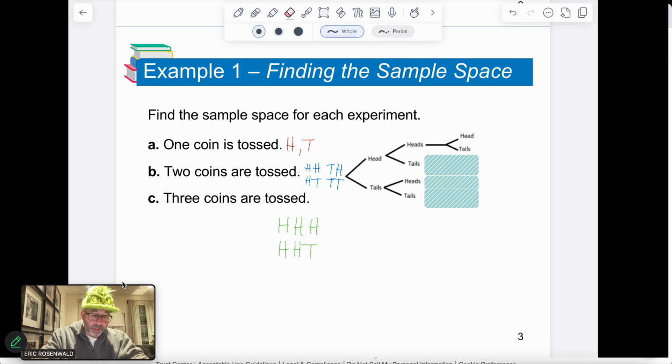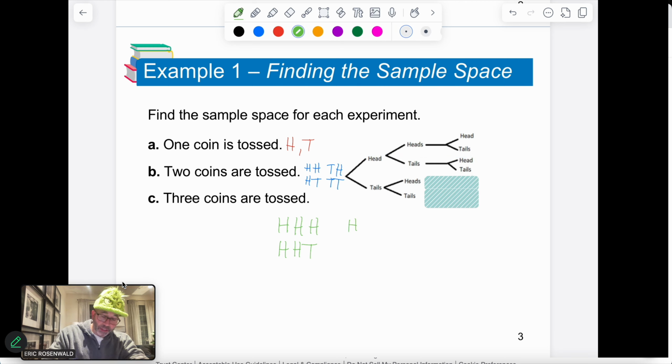Let's go for the next one. Ready? I can have heads, tails, heads. I can do heads, tails, tails. So let's write down those possible outcomes. Heads, tails, heads; heads, tails, tails. Okay, so that's 2 more outcomes there.